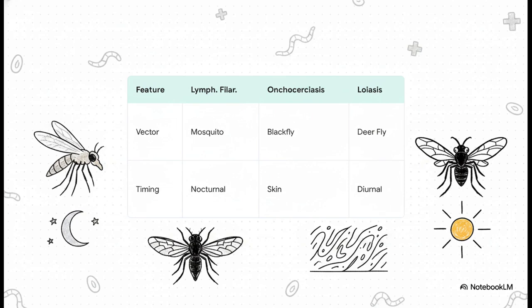Let's meet our primary culprits. In the world of filariasis, it's like each suspect operates with its own distinct getaway vehicle, their vector, and a highly specific striking time. Keeping this straight is absolutely the foundation of our investigation. First, lymphatic filariasis relies on the mosquito and operates late at night, which is what we call nocturnal periodicity. Then you've got onchocerciasis. This one uses the black fly, and get this, its offspring don't even circulate in the blood at all. They literally live in the skin and have no set schedule. Finally, loiasis. This one is carried by the deer fly, and it operates strictly during the day.